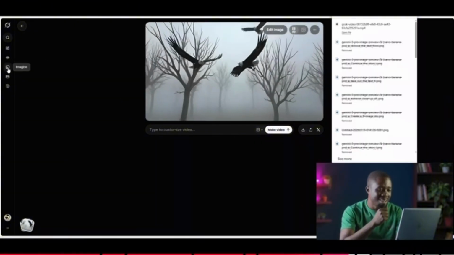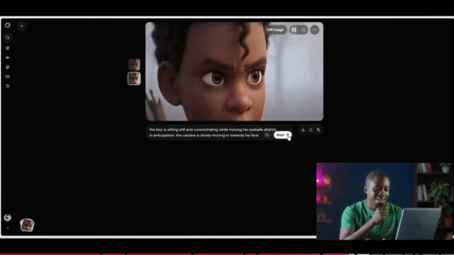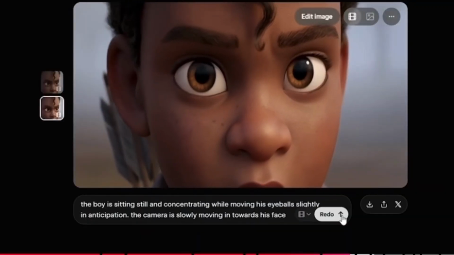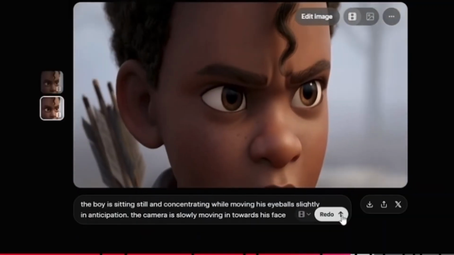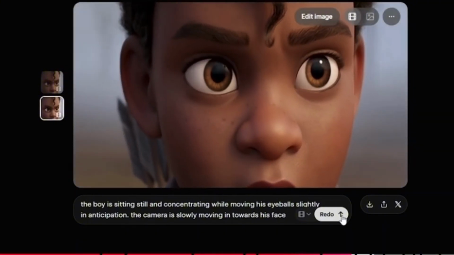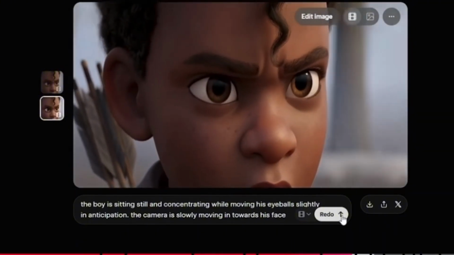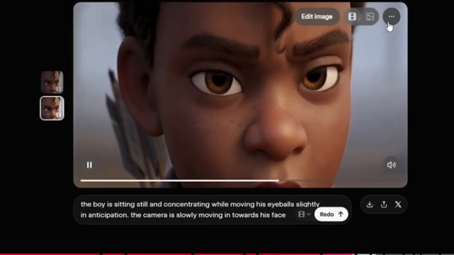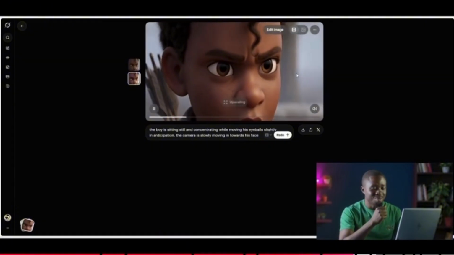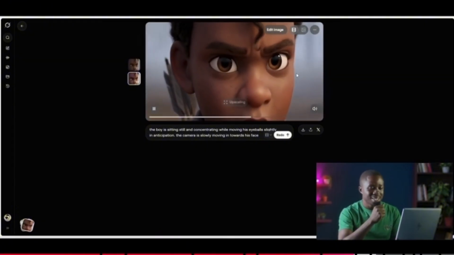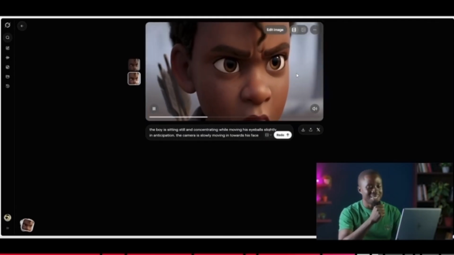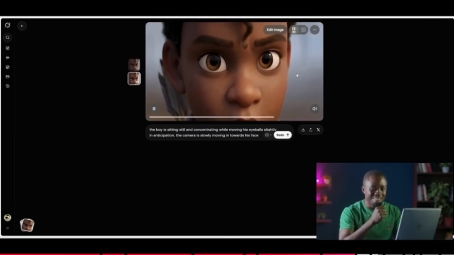So let's go back and click on the Imagine and bring in another shot. So for example, this, we just wrote the prompt. The boy is sitting still and concentrating while moving his eyeballs slightly in anticipation. The camera is slowly moving towards his face, and we can see this was well executed, and I like this. So we just upscale it as usual, and once it is done, we just click on the download button, and this would be downloaded onto our computer, ready to be used later on for editing.